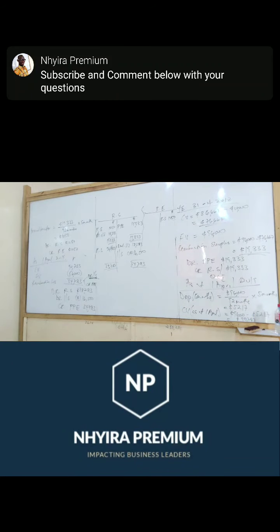Is it clear? Yes, it is. Are we done? What was the requirement of the question? Determine the value of the assets at the end of the 31st October.